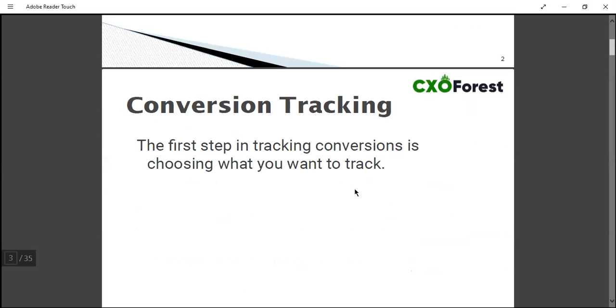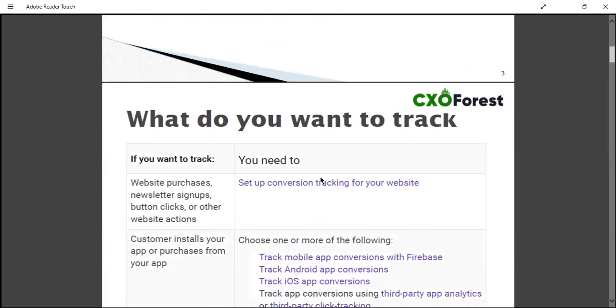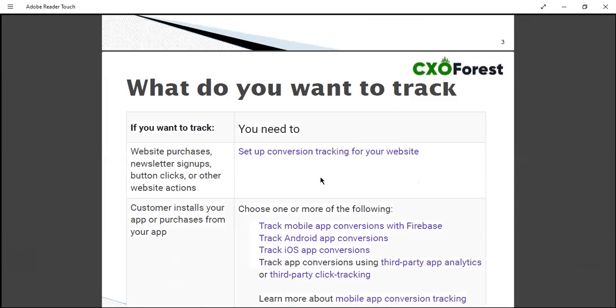So the very first and most important thing for conversion tracking is that you should have a website. Until and unless you have a website, you can't place your pixel on it. So, simple to understand. What do you want to track? You need to set up conversion tracking for your website when you want to track website purchases, newsletter signups, button clicks, or other website actions.